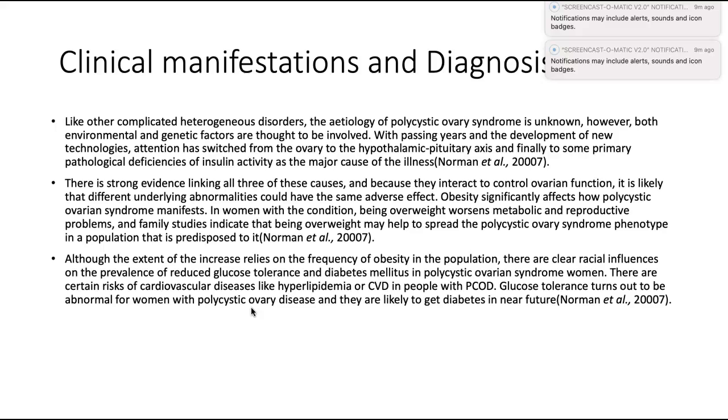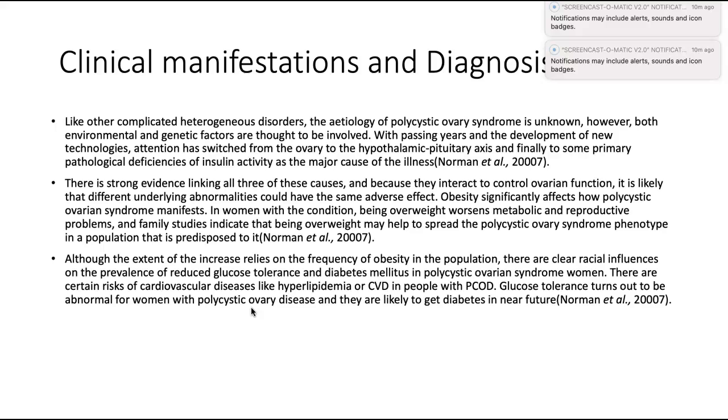With passing years and the development of new technologies, attention has switched from the ovary to the hypothalamic-pituitary axis and finally to some pathological deficiencies of insulin activity as the major cause of illness. There is very strong evidence linking all of these causes, and because they interact to control ovarian function, it is likely that different underlying abnormalities could have the same adverse effect.